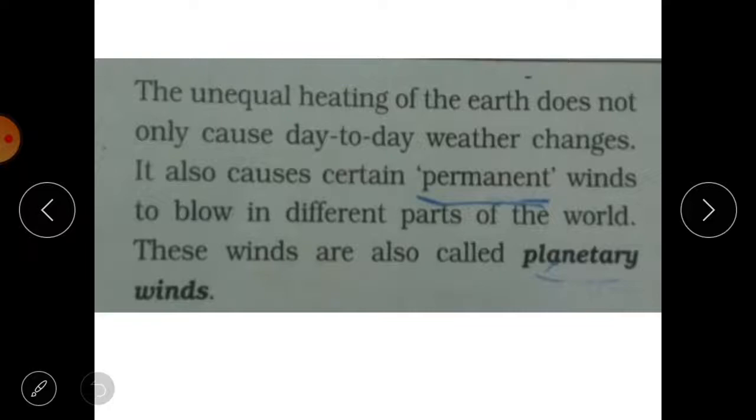We know that winds are caused by the heat of the sun. That means winds are caused by the unequal heating of different parts of the earth, and this unequal heating does not only cause day to day weather changes, but also causes certain permanent winds that blow in different parts of the world. These winds are known as planetary winds.